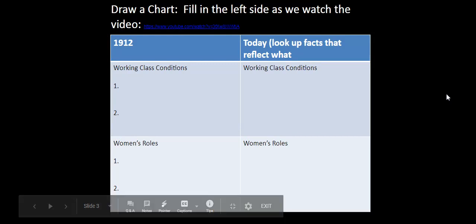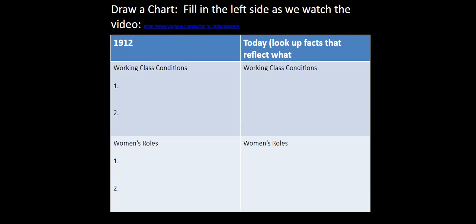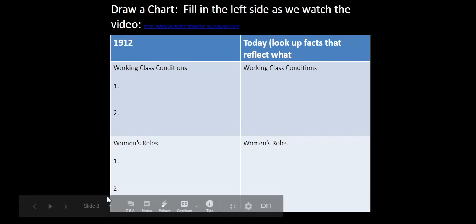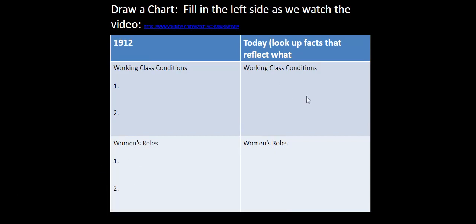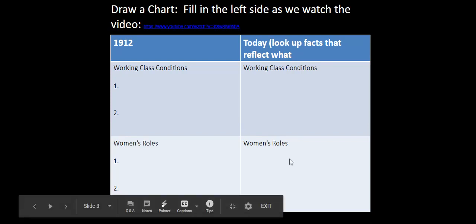Your first activity that will be graded is for you to click this link in this slideshow. This is where you watch the historical context video, and then identify 2 working class conditions that were true in 1912 and 2 understandings of women's roles during 1912. Please take a moment, if you do not already have the context to do so, to look up current working class conditions in contemporary times. You will also need to have an understanding of women's roles at this time.